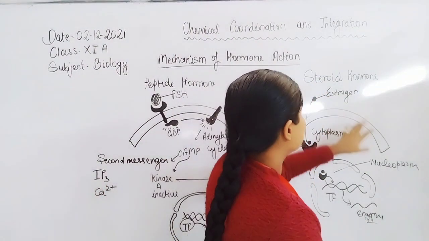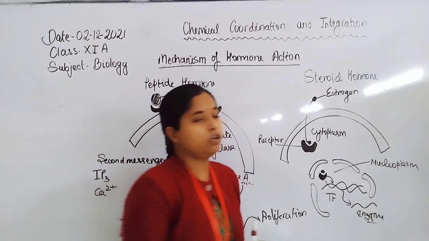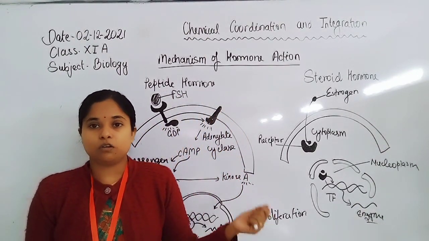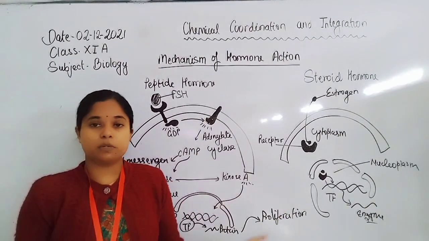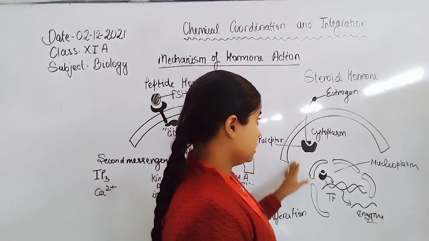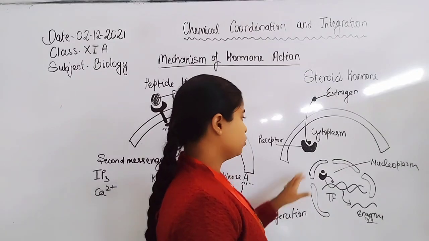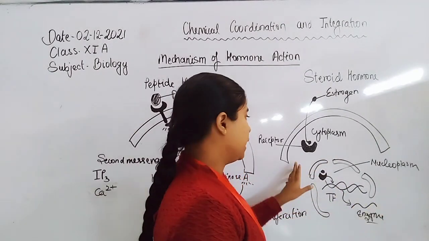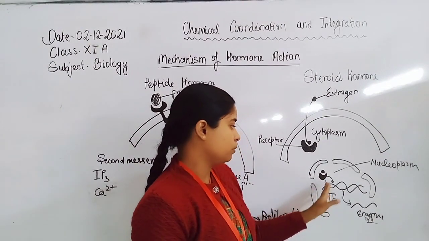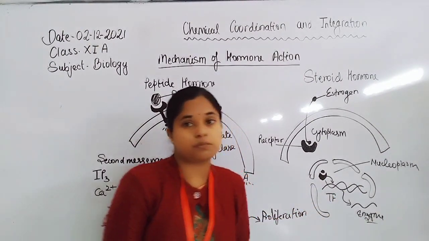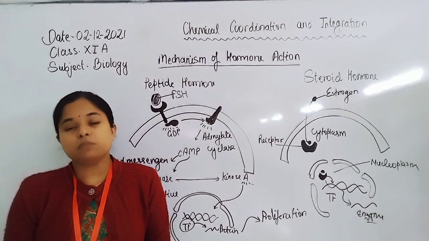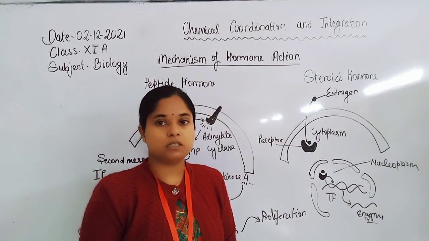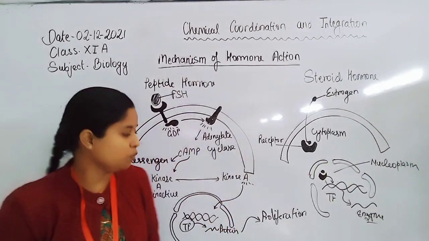Now next is the steroid hormone. Because steroid hormones are formed from fat, they can easily cross the lipid bilayer, and also cross the nuclear membrane. So for such hormones, receptors are present inside the cytoplasm or nucleoplasm. When they bind, they function as a transcription factor, or sometimes they bind with the transcription factor, which gets activated and undergoes synthesis of protein.